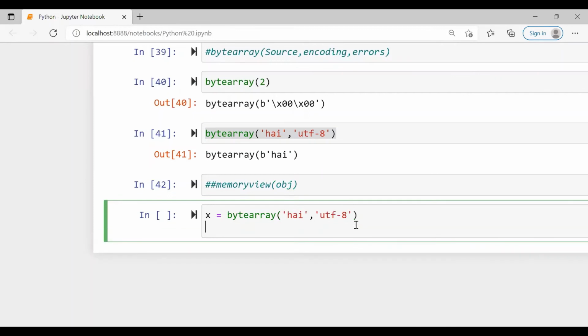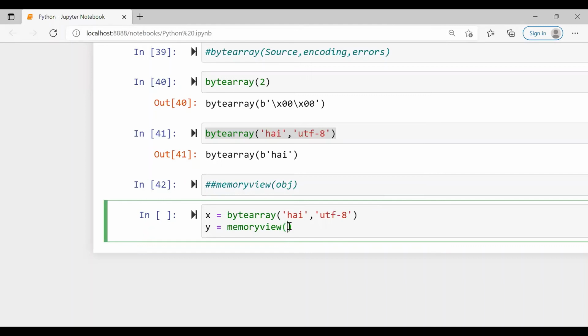And then I'll take y as the memoryview of hi. Hi has three letters. This is the first place, 0 is the place, then 1 and 2. So we'll see the memory.